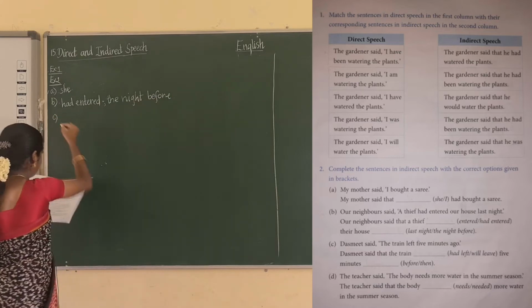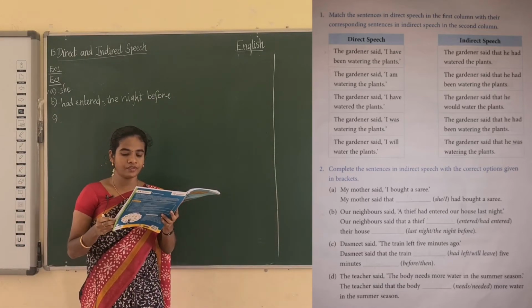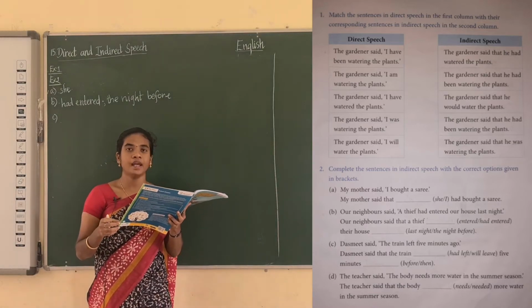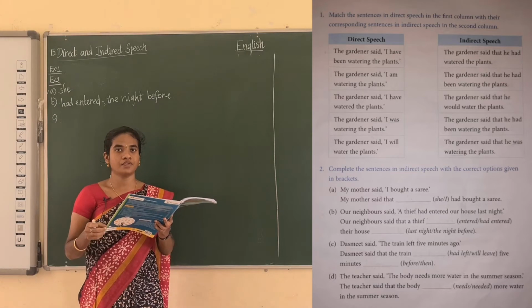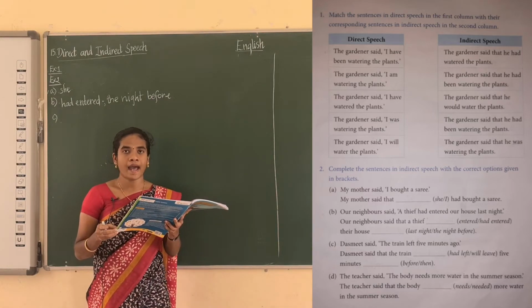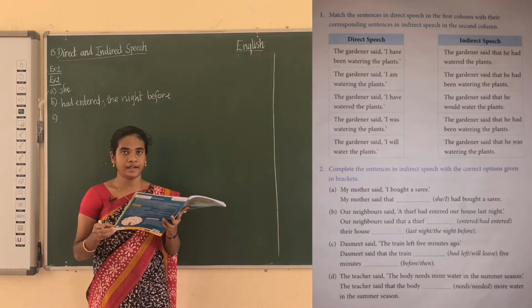And see, Dash me said that the train left 5 minutes ago. Now see the tense, what tense is it? It is in the past tense. For the past tense, you have to change into the past perfect tense. So what's the answer? Had left. Okay, Dash me said that the train had left.